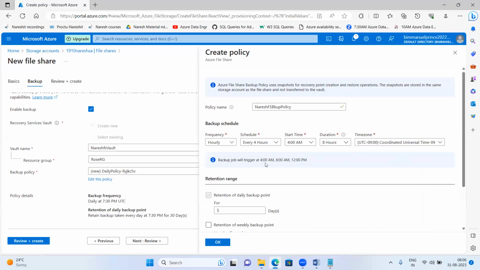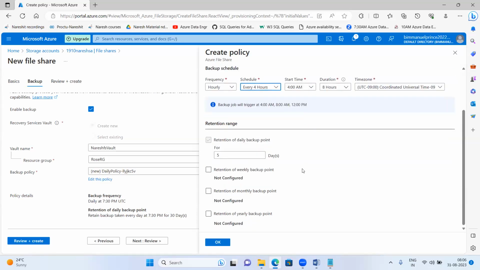So see here, the backup job will be triggered at 4 a.m., 8 a.m. and 12 a.m. because we have set up 4 hours. If you set here for 6 hours, then it will take the backup in 6 hours of gap. It's up to you. I'm just saying here 4 hours. Whatever you want, you can set it up accordingly as per your project requirement.